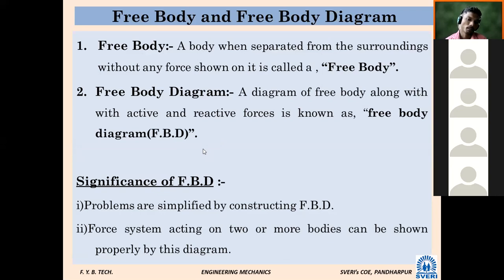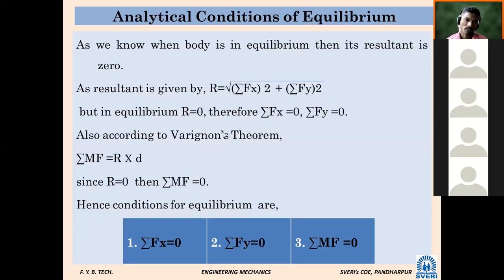Its significance is simplification: we can simplify the particular problem. A force system acting on two or more bodies can be shown properly. If you want to show a force system, this is the most important thing; without this the chapter will not be complete. Whatever we are going to see in this chapter is in equilibrium. And as we know, when a body is in equilibrium, the resultant is 0, given by R is equal to 0.